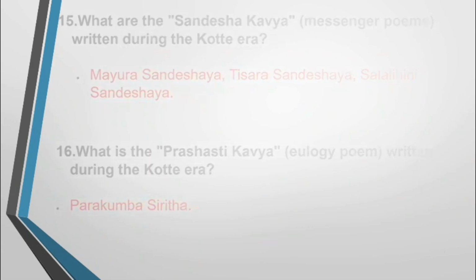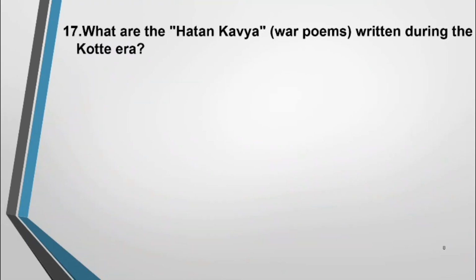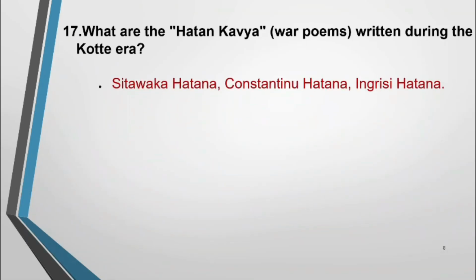Parakumba Sirita. Right. Question number 17. What are the Hatan Kavya? Hatan mean fightings, I mean the war poems written during the Kotte era. Sitavaka Hatana, Constantiniu Hatana, Ingrisi Hatana. Those are the 3 Hatan Kavyas or war poems written during the Kotte era.